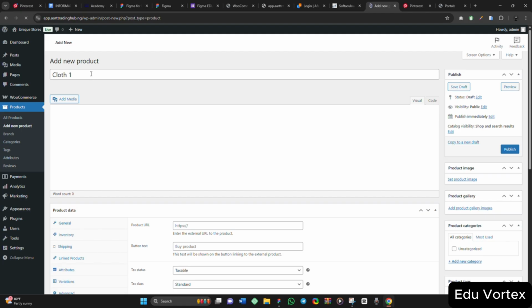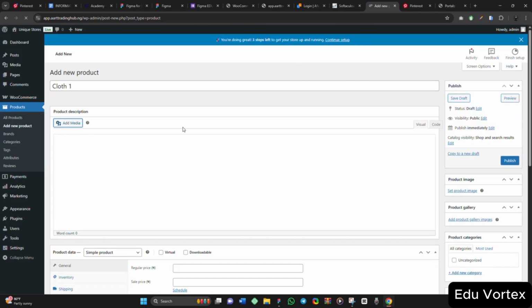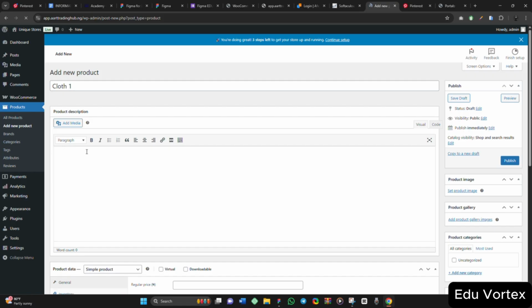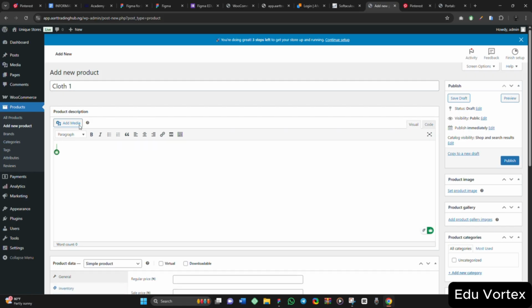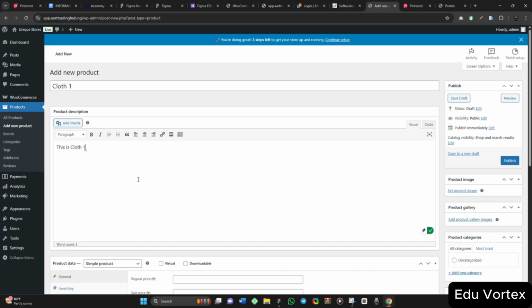This box is for the name, then this other box here is for adding a description to your product. You see, product description. In the product description, you can add anything that you want. You can use all these tools to customize it, and you can add images and everything. For this, I don't really have a product description, so I just type, this is clothes one, like this.